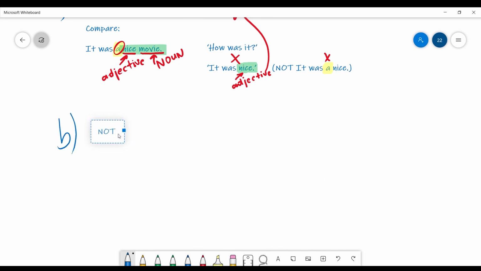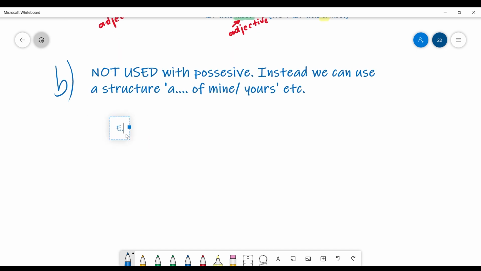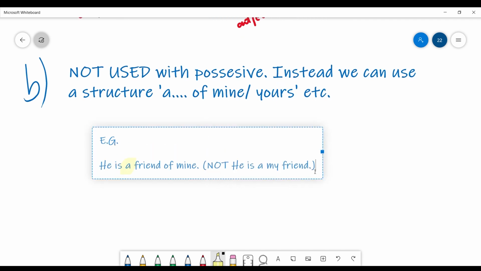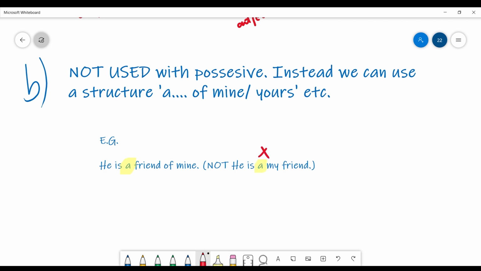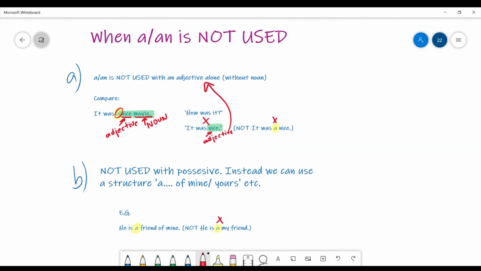In case B, an article is not used with a possessive. Instead, we can use the structure "a ... of mine," "of yours," etc. You can think about your own examples. Here are a few of mine. "He is a friend of mine." Yeah, this is the structure I have mentioned. We don't say "he is a my friend." Yeah, this is incorrect because we are using the possessive "my." That is enough. We are using either a possessive or an article.